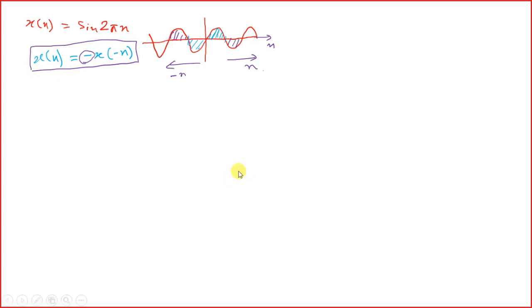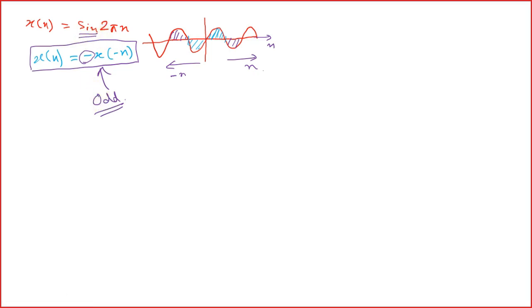So what kind of signal is it if it follows this equation? Odd signal. Yes, it is an odd signal. Any signal which follows x[n] equals minus x[-n] is an odd signal. So if it is a sinusoidal signal, blindly you can say that it is an odd signal.